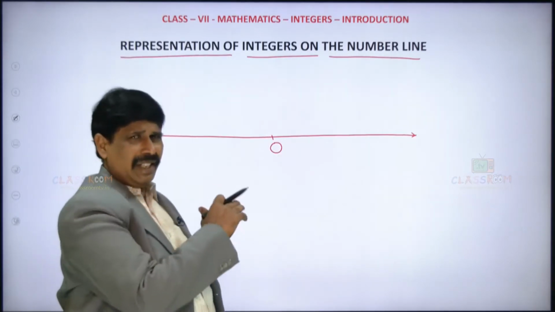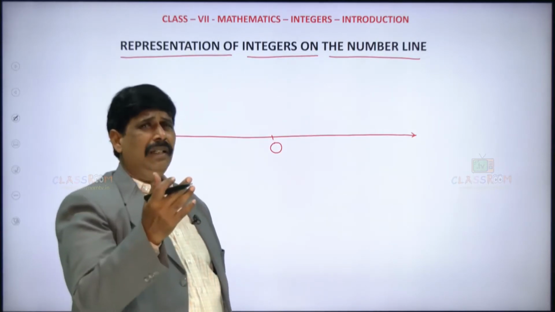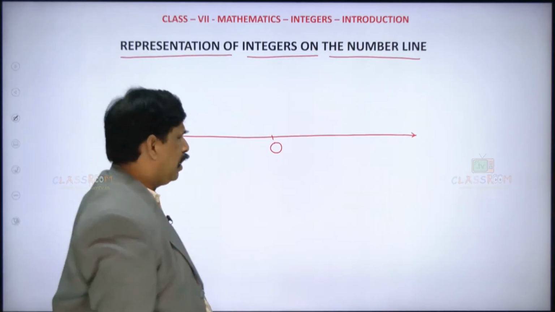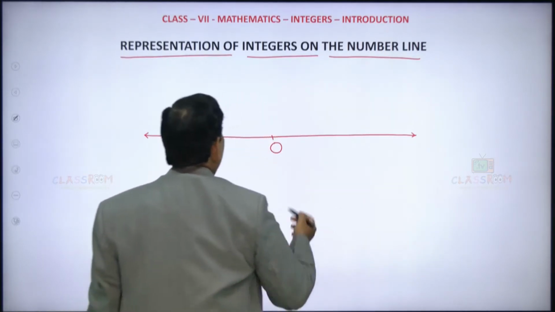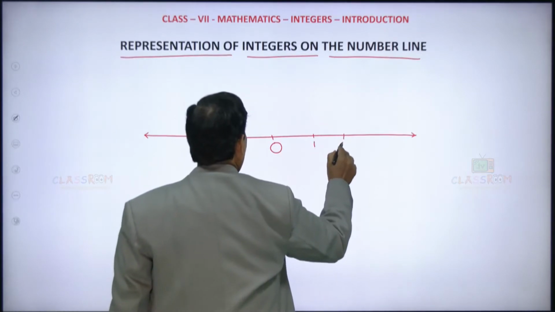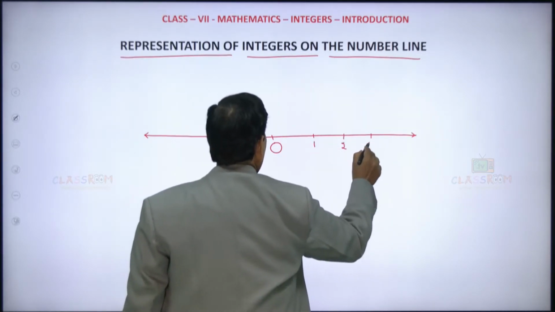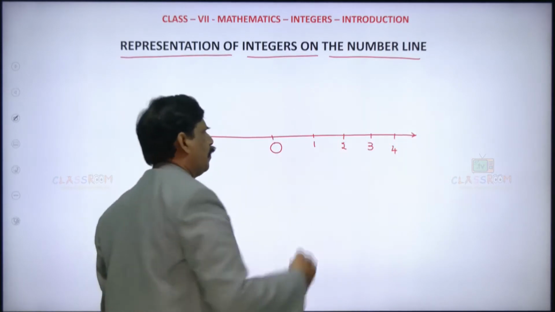At equal distances, you have to mark the numbers. See, on my right side, these are the positive numbers: 1, 2, 3, 4. It continues. It goes like this.